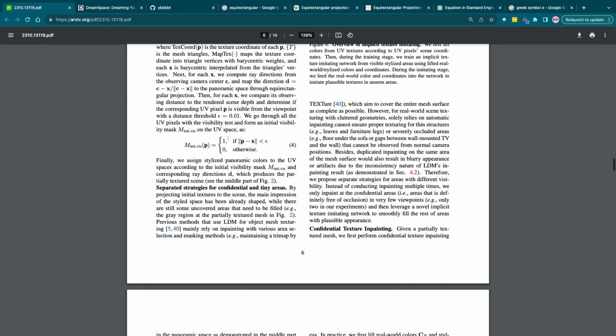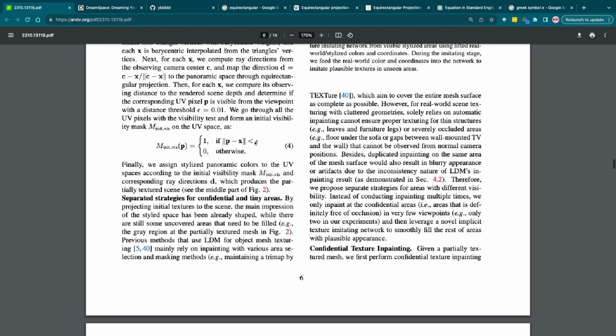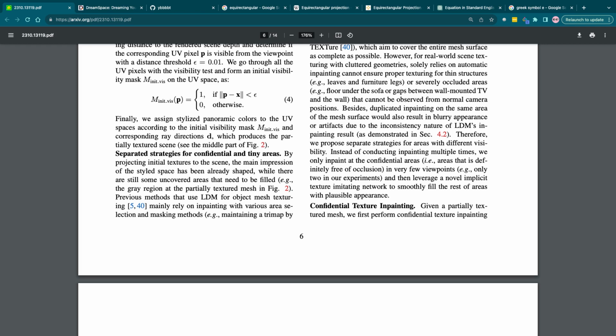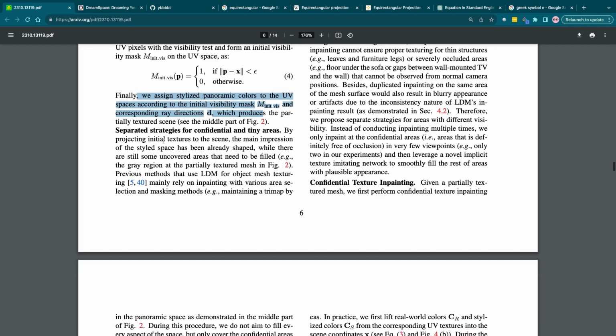Yeah, so 1 if the absolute value of P minus X is less than epsilon, 0 otherwise. We assign stylized panoramic colors to the UV space according to the initial value. Separated strategies for confidential and tiny areas by projecting initial scene textures to the scene. The main impression of the stylized space has already been shaped, while there are still some uncovered areas that need to be fulfilled. The gray region is the partially textured mesh. Previous methods that use LDM for texturing mainly rely on inpainting with various area projection and masking methods.